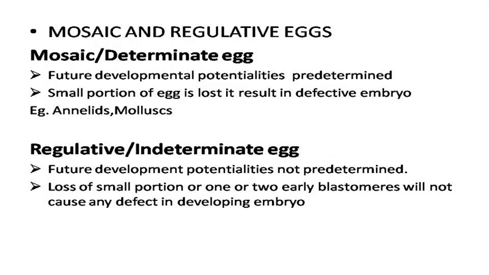In regulative or indeterminate egg, future developmental potentialities are not predetermined, and loss of a small portion or one or two early blastomeres will not cause any defect in the developing embryo. That is regulative or indeterminate egg. So what is regulative or indeterminate egg? Here the future developmental potentialities are not predetermined. So loss of a small portion or one or two early blastomeres will not cause any defect in the developing embryo.